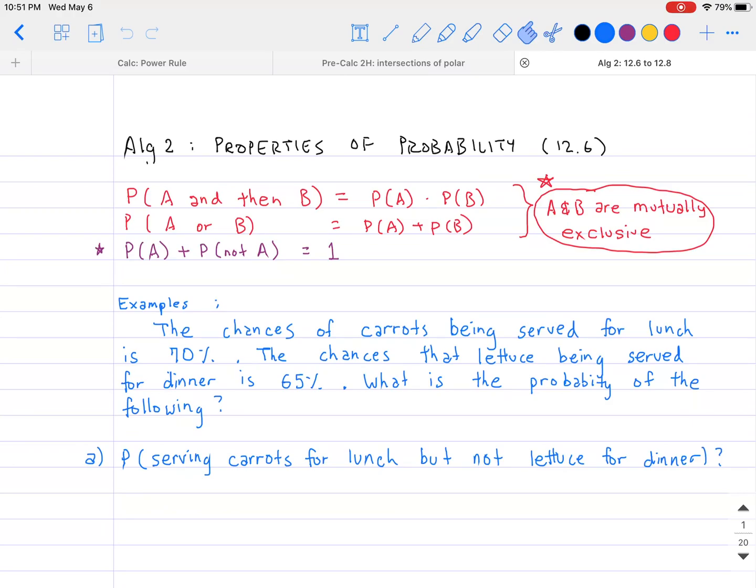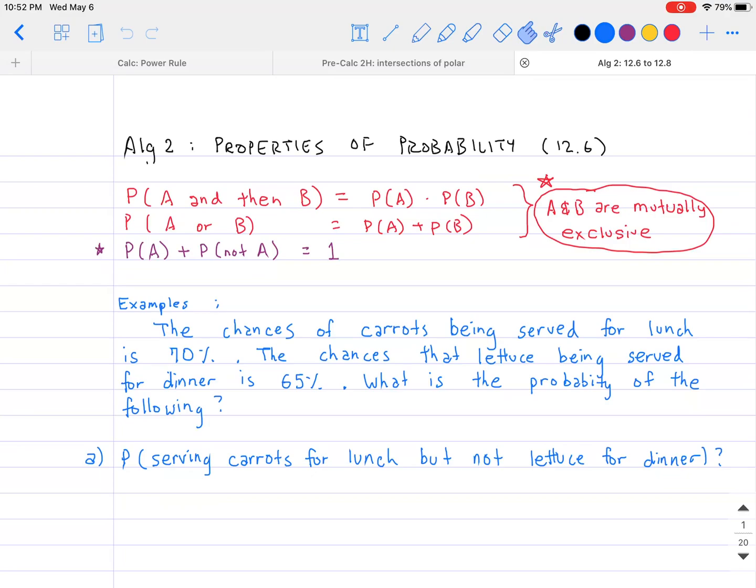The first thing I need to go over are the three properties of probability, which you have dealt with in the past, or at least maybe took for granted. The first one is that if you have the probability of something happening, A, and then another probability, B, then you need to take the two probabilities and multiply them together. So the P of A and then B is equal to the probability of event A multiplied by the probability of event B.